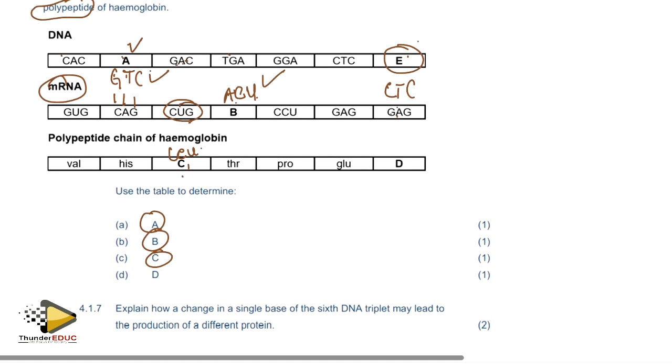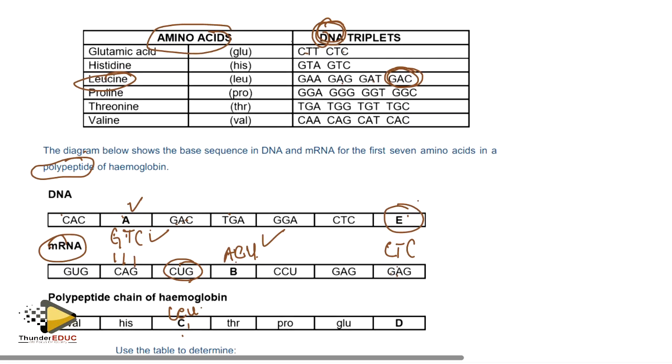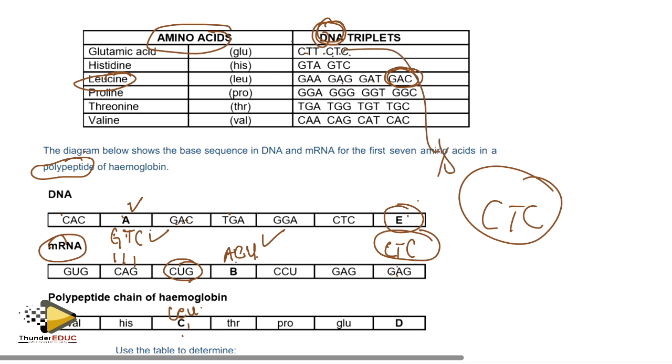And then lastly, D. So now remember, this is DNA, so it means that you're going to have to use this CTC. Which CTC? CTC. Yeah, that's the one which is glutamic acid. So that's how you try to translate.